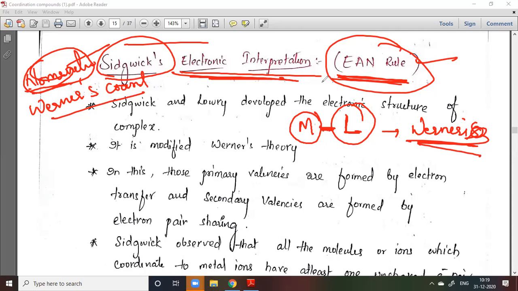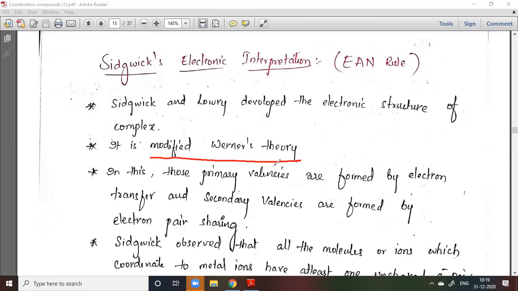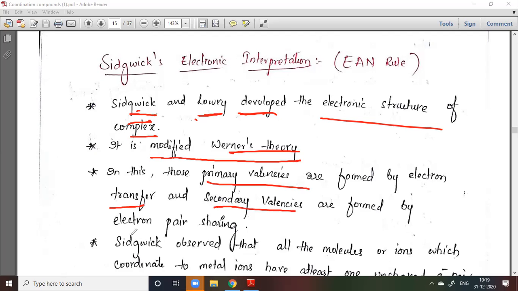Simply, it is the continuation of Werner's theory. That is, it is a modified Werner's theory. Here I have already written that it is a modified Werner's theory. This is by Sidgwick and Lowry. There are two scientists, and they developed the electronic structure of the complex. In this, the primary valencies are formed by electron transfer, and the secondary valencies are formed by electron pair sharing. So here they will explain to us.